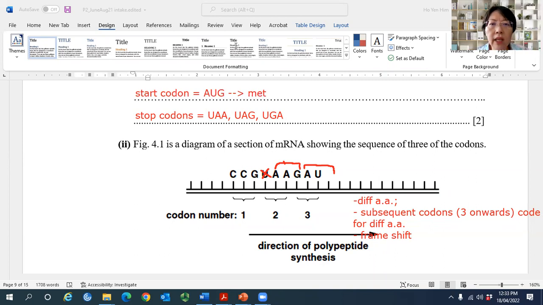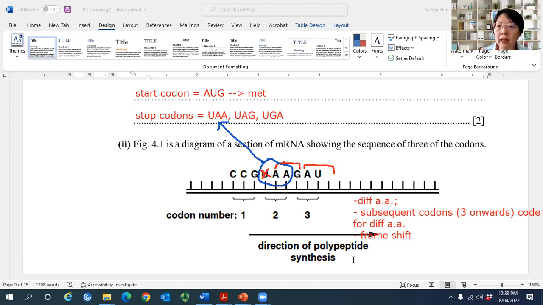So can you see this example here? The UAA is a stop codon. So based on the question, the translation of this mRNA will stop here. So the first amino acid, second amino acid, maybe third, the fourth are made, after that it stops. This is the question. So after mutation, what happened?